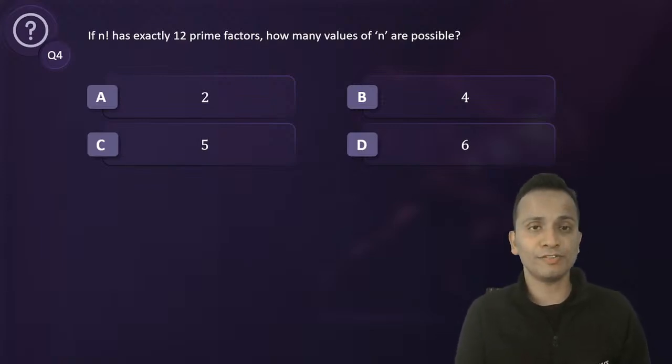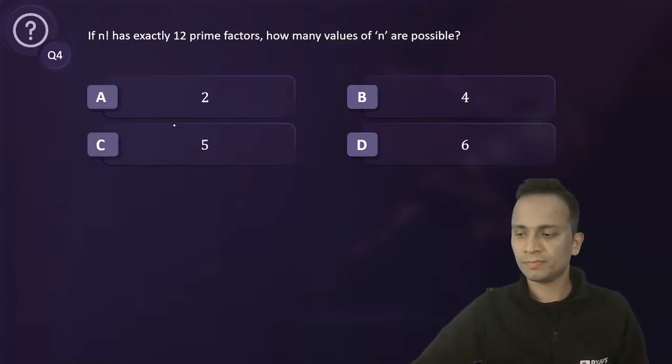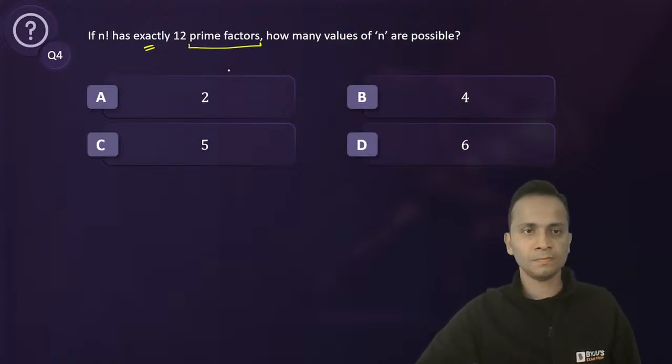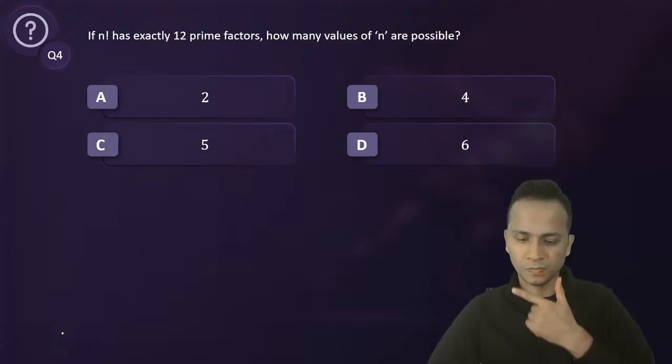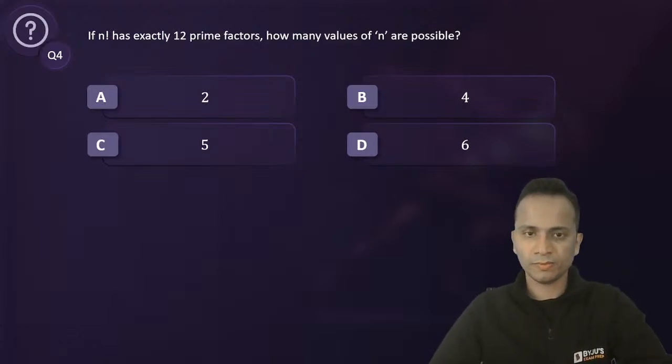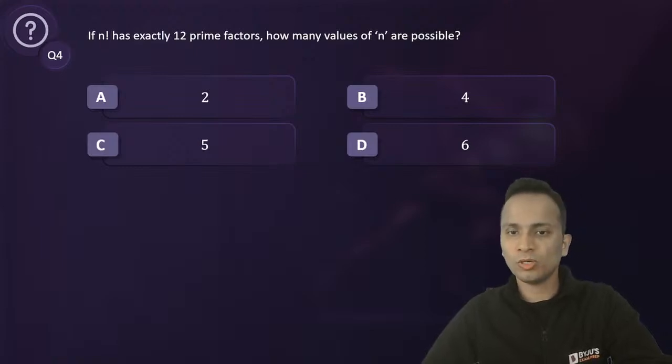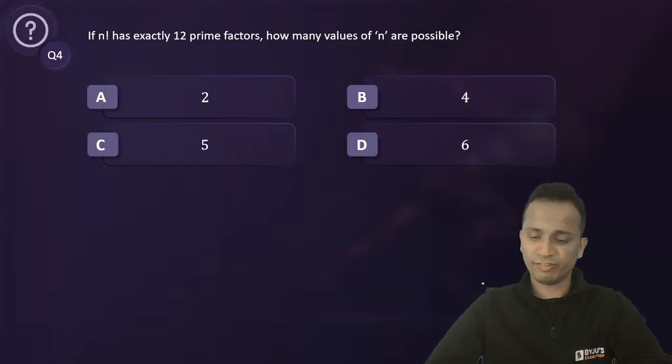I'll take an example of this to make you understand. Okay, so CS says the answer for question number 4 is B. No, you have changed it to C. Okay, C. Fine. So you're saying there are 5.